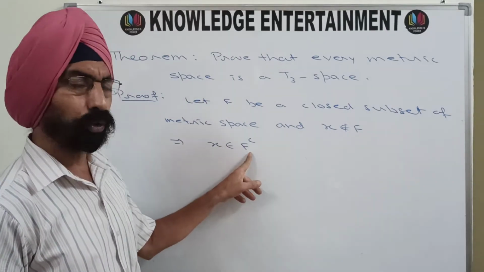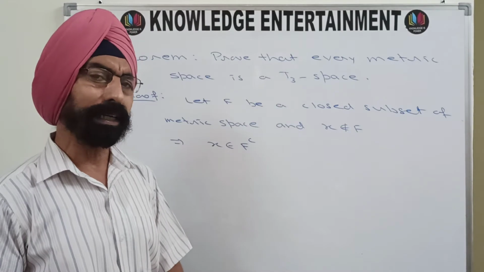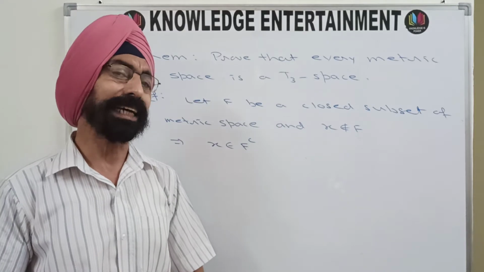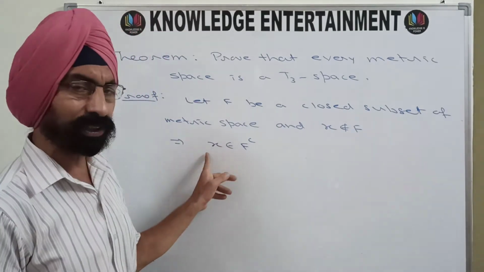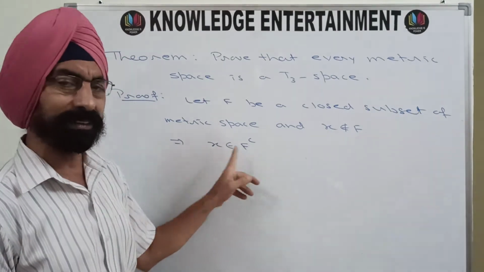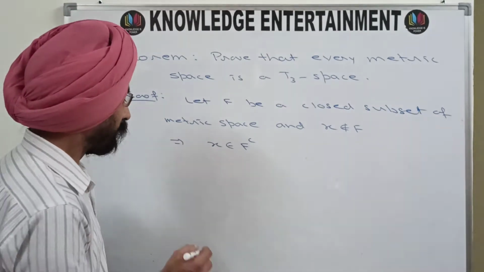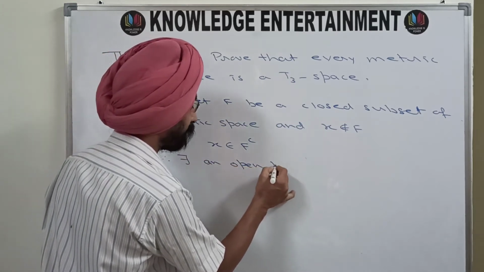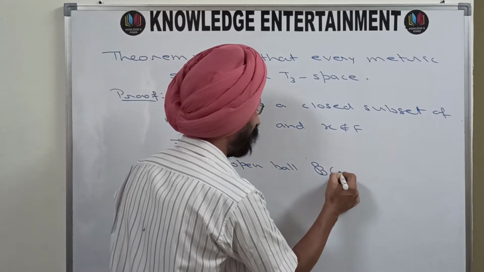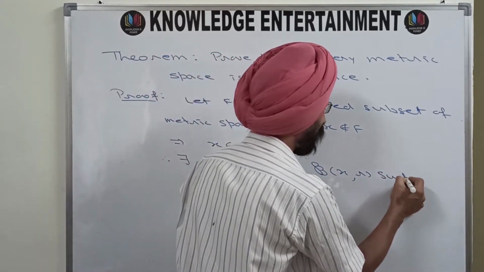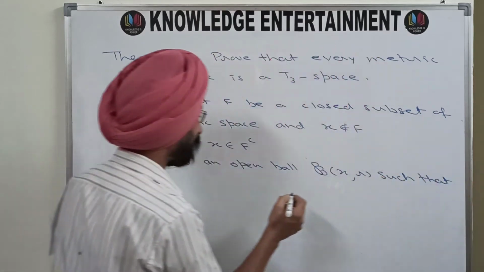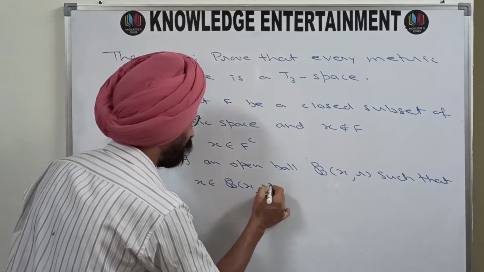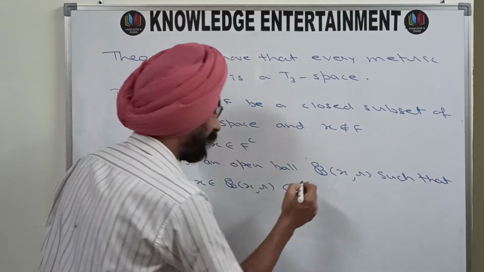If F complement is open and x belongs to F complement, therefore by the definition of metric spaces, there must exist an open ball centered at x of some radius which contains x and which is a subset of F complement. So therefore there exists an open ball B(x, r) such that x belongs to B(x, r) and B(x, r) is a subset of F complement.